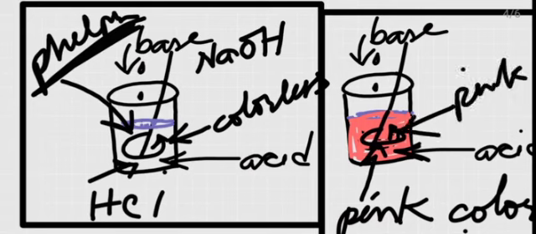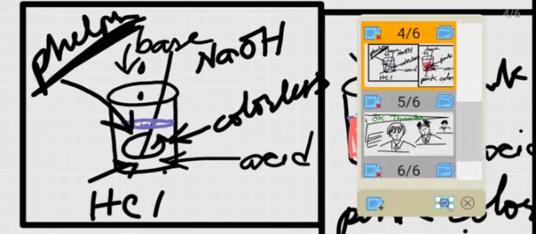When the solution becomes basic, the color of the phenolphthalein changes to pink. So in that way, indicators are used to test the nature of a substance, whether it is acidic or basic.